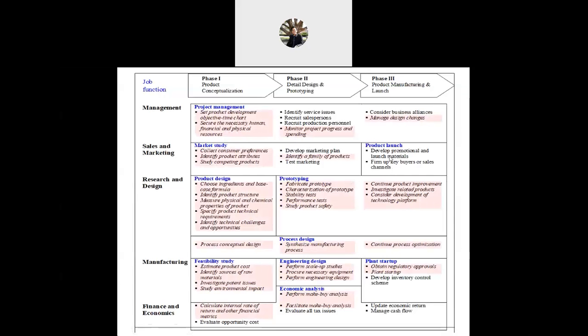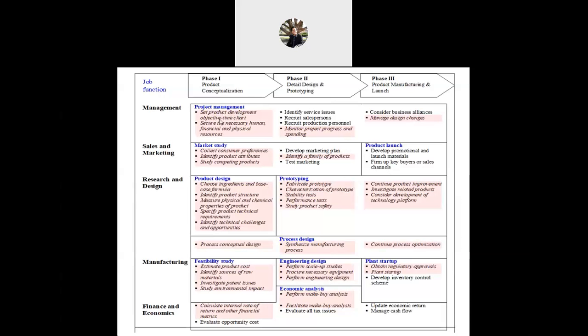For example, developing promotional and launch materials can be conducted by the marketing team. Firming up key buyers or sales channels is from the sales team. Evaluating opportunity cost is for the accountants. These tasks are not related to chemical engineers, but they complement them. The highlighted ones require input from the chemical engineers.